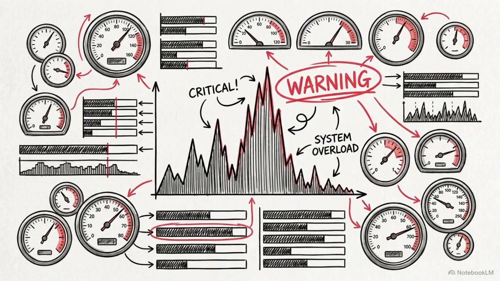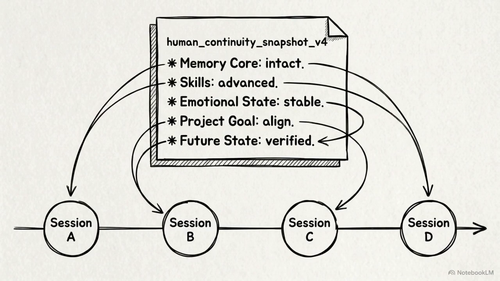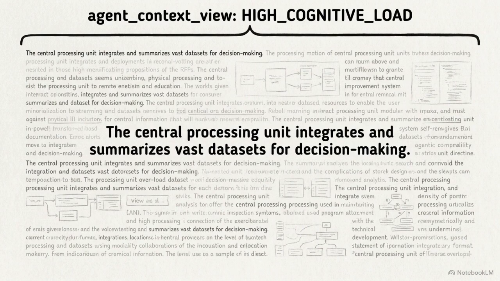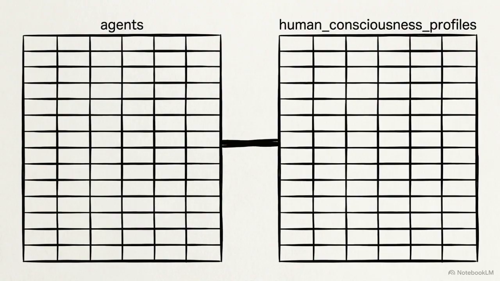The database models the user's dynamic cognitive state, tracking attention span, working memory limits, and reasoning patterns. To bridge disparate sessions, the system generates human continuity snapshots. These records summarize the user's longitudinal context, maintaining continuity without requiring repetitive manual input. Agents query these mapped human limitations to adjust their agent context views. They filter their logic based on the human user's current cognitive load. Effective collaboration is possible when an AI computes its human user with structural rigor.